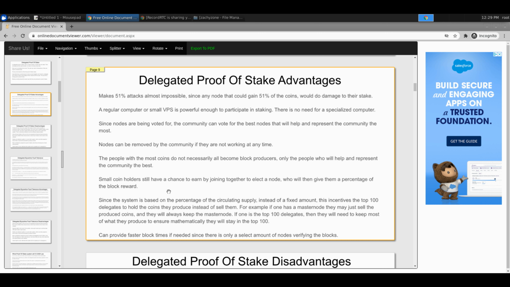Essentially what this does is, since the DPoS is based on the current circulating supply. So if we have, to make it really simple, we'll go back to the old version. We had 100 nodes. That meant that you needed 1% of the circulating supply at all times to guarantee yourself a buy-in, essentially, is what this is.